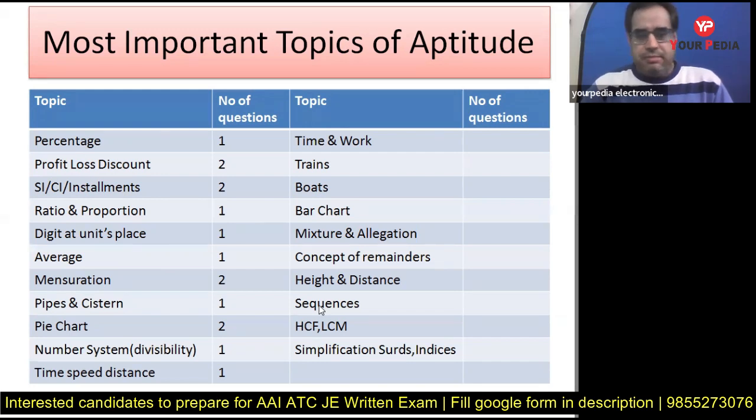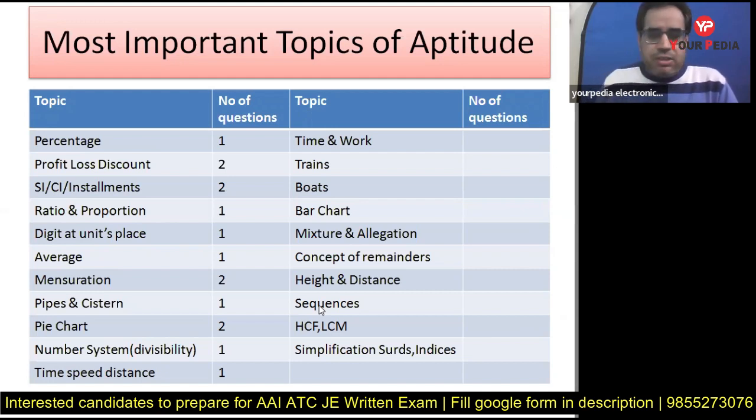So percentage, okay, all of you know that percentage is a very, very important chapter in all competitive exams. All of you must prepare the percentage topic, because that is easy. Once you study it, you can understand, you can remember, and you can solve the problem in the exam easily. A very simple question from percentage was there. So don't ignore this percentage chapter, prepare it, okay. And also it will help you in other topics like profit loss discount, simple interest, compound interest, mixture and allegation also. In many other topics it is actually the backbone. So it is compulsory to prepare percentage, right.